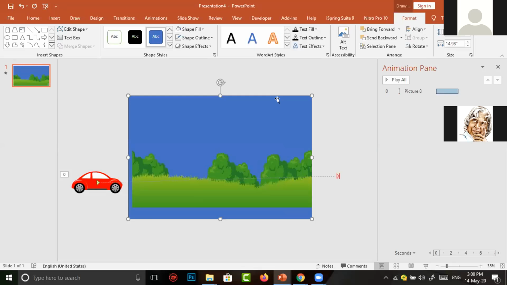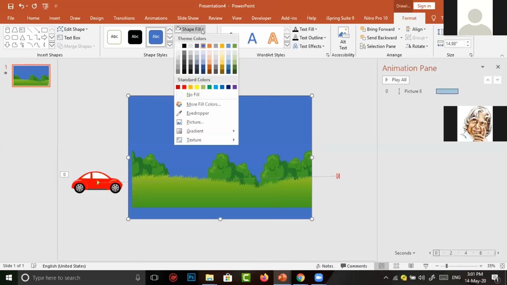So we want to change the color. To change the color, many options are there. I am using a simple option: at the top, if you select your picture, the format button will be automatically selected, in which you can get the shape fill option. Here also a small down arrow, click on the arrow.